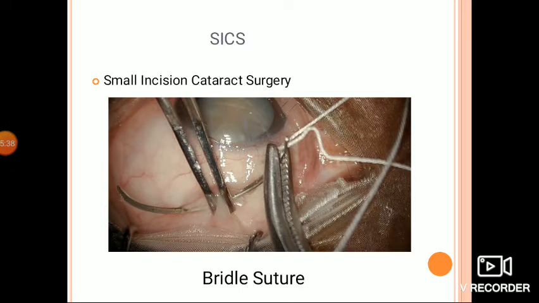When SICS is performed by the temporal approach, the bridle suture is placed in the tendon of the lateral rectus muscle, and all the next steps of the surgery are done in the temporal quadrant. The placement of the bridle suture is not absolutely essential. Many surgeons perform small incision cataract surgery without taking a bridle suture.